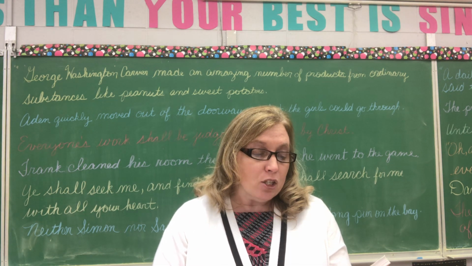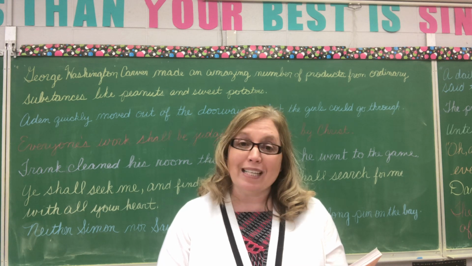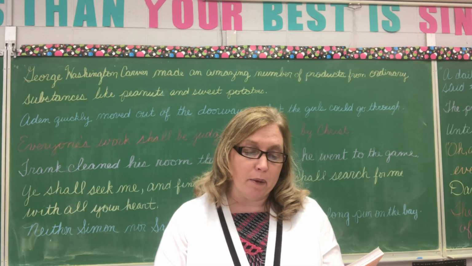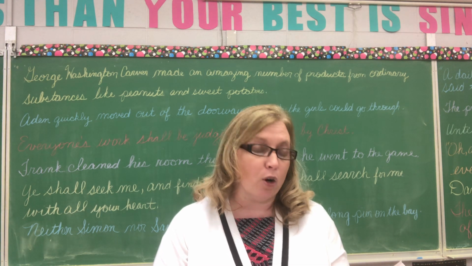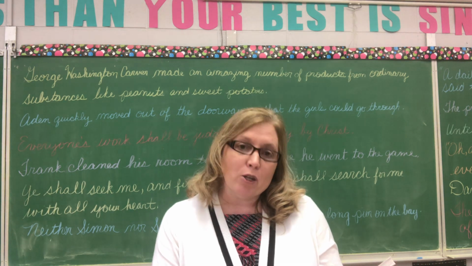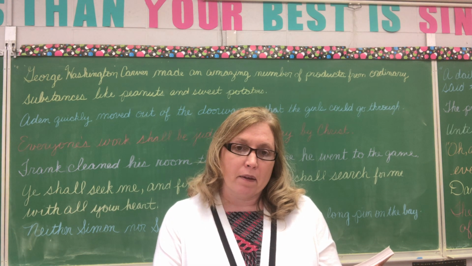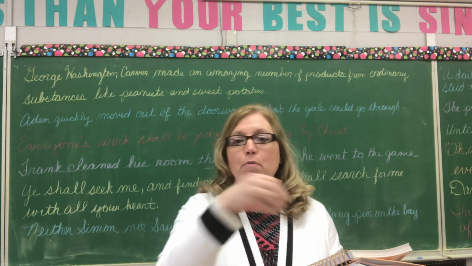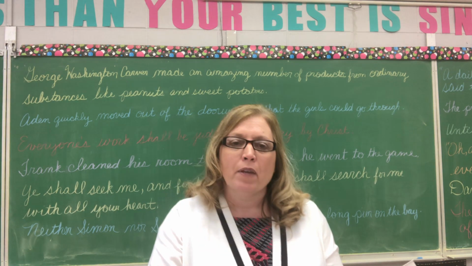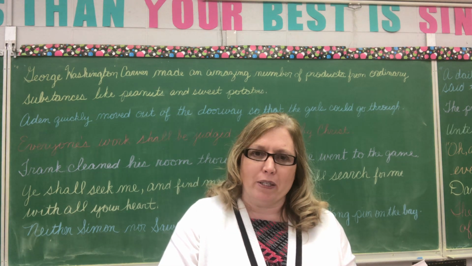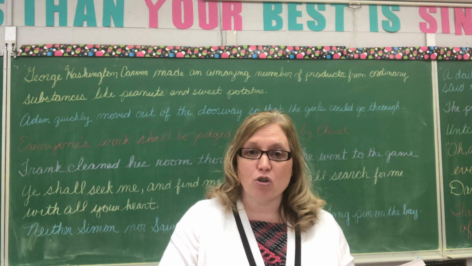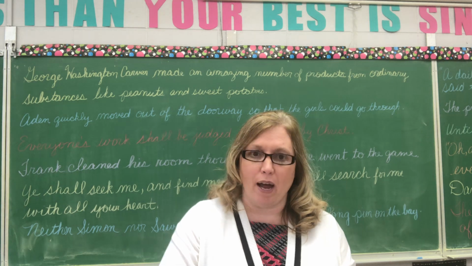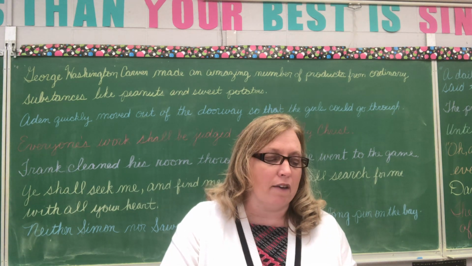Number 5, Thomas Edward Lawrence was an Englishman who lived with the Bedouin tribes of Arabia. What is Bedouin? Okay, Bedouin is a type of people. It means that they were like nomadic. It means that they moved around. They lived in tents, okay? So what are the Bedouins? It's a type of tribe, right? So what kind of a tribe? They were Bedouins, so it is an adjective.